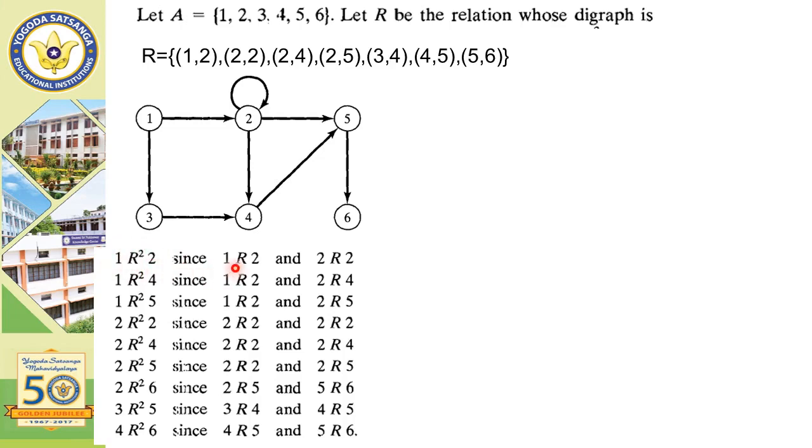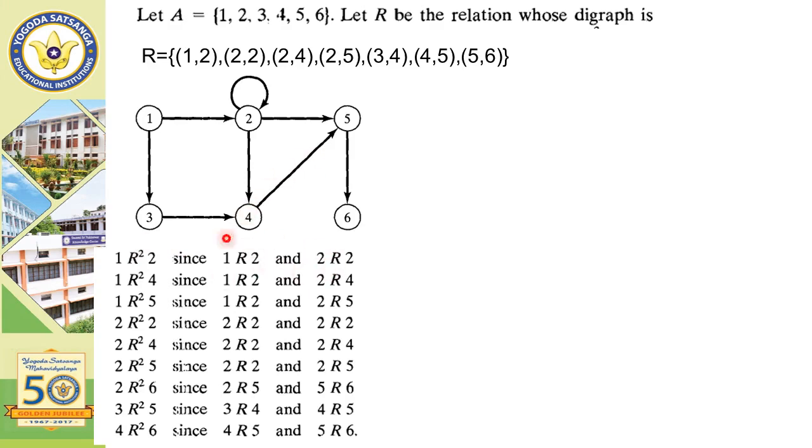Why? Because (1,2) belongs to relation R and (2,2) belongs to R. Hence ultimately (1,2) belongs to R square.